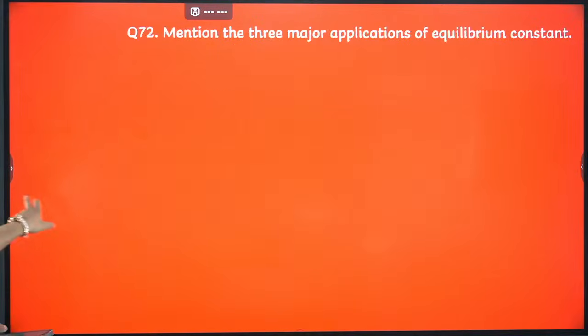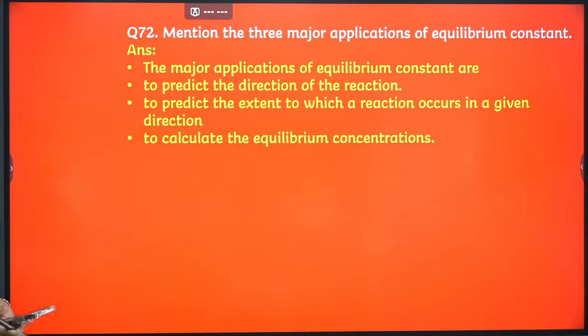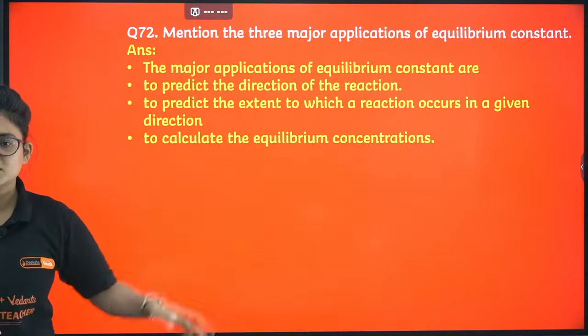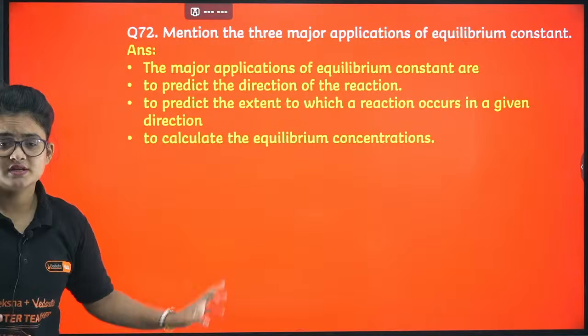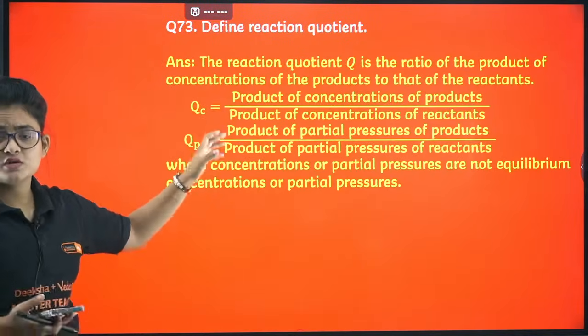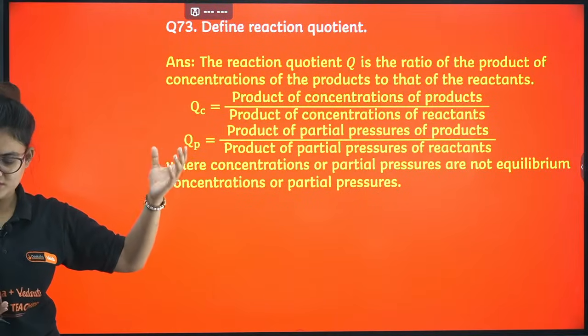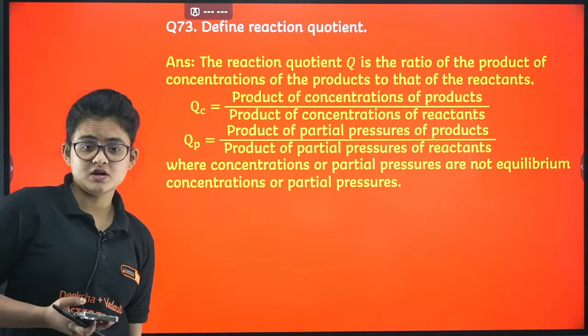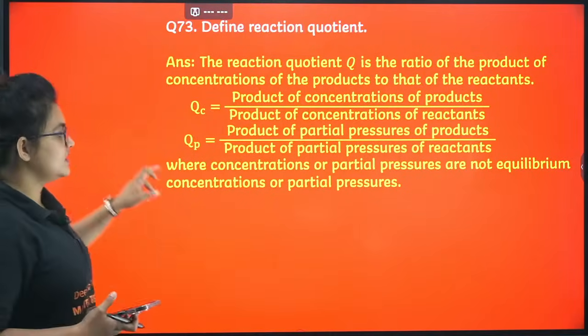Let's proceed further. Application of the equilibrium constant is very important. You can just go through from here and take the applications: the prediction of the extent of reaction, calculating the equilibrium concentration, like that. Here, what is reaction quotient? Reaction quotient is definitely the concentration of product by reactant, but at any instant. It's not at equilibrium condition.